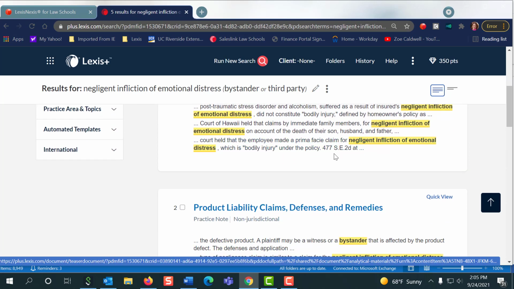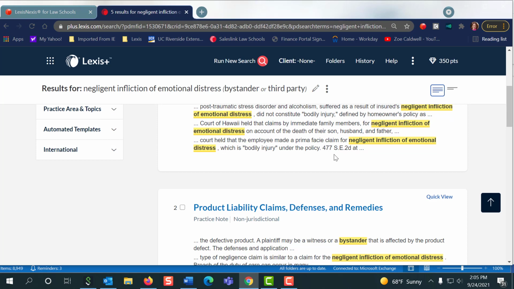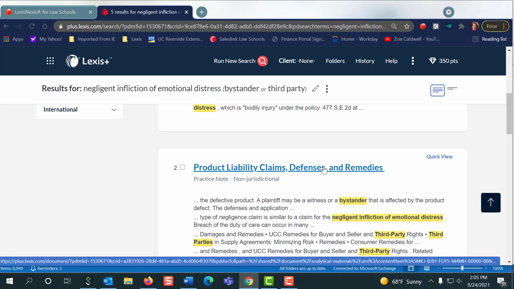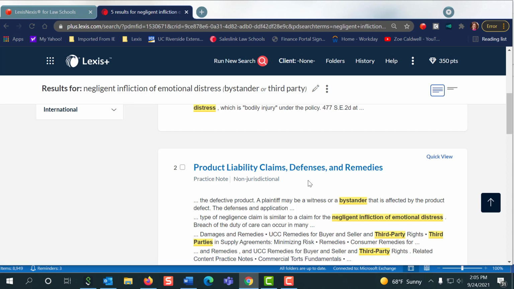Now, when it comes to this step before going to secondary materials, I really do encourage you not to spend a lot of time here. You either find what you need in practice notes and you move on. So let's just give practice notes here 5 minutes of our time. Not really, we're going to zip through the next section, but in reality, I want you to give it 5 minutes of your own time. And if you're not finding what you need, we're going to go straight to secondary.